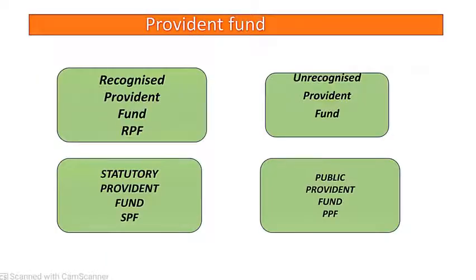So the next one is the provident fund. Provident fund is another name for a pension fund. Its purpose is to provide the employees with a lump sum payable at the time of exit from their place of employment. So all these are the elements of a provident fund: recognized provident fund, that is RPF, unrecognized provident fund, UPF, the statutory provident fund, that is SPF, and the public provident fund, PPF.